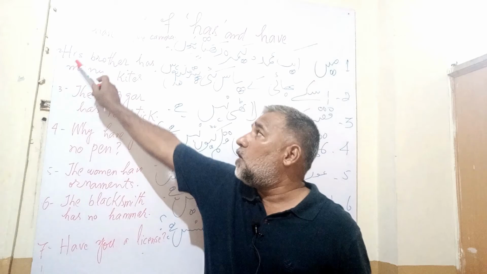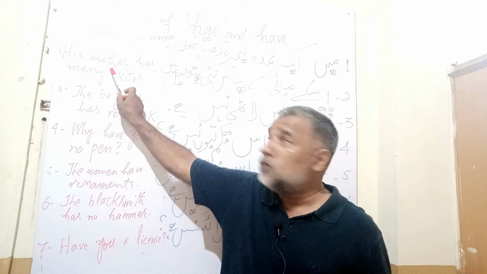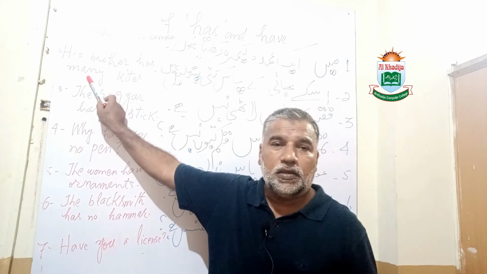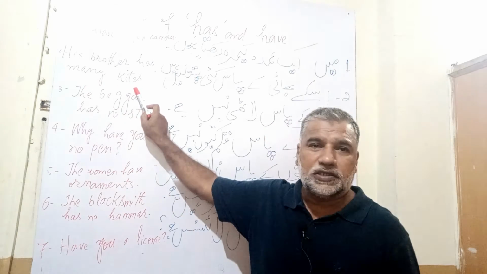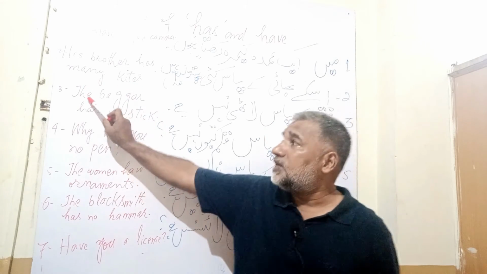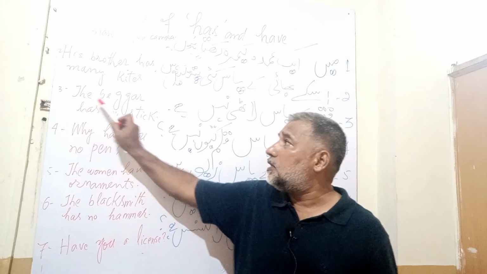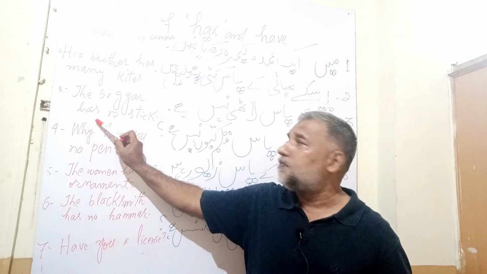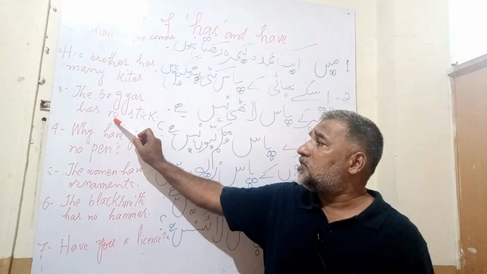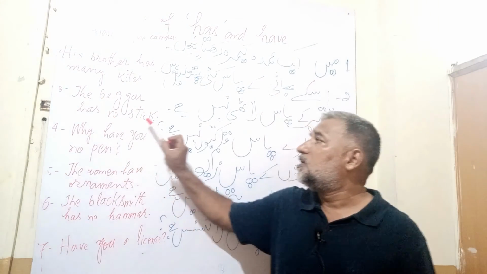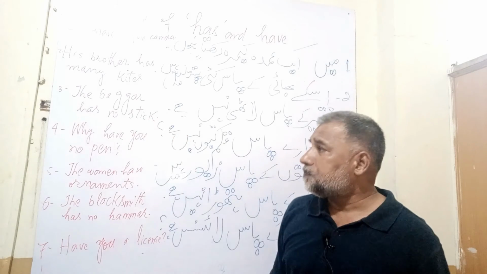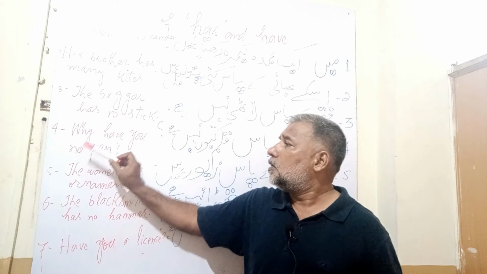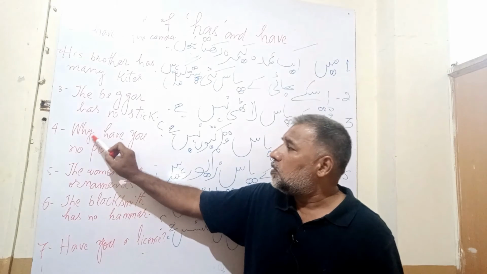His, pronoun; brother, noun; has, verb; many, adjective; kites, noun. The, definite article; beggar, noun; has, main verb. No, this is adjective as well as adverb.